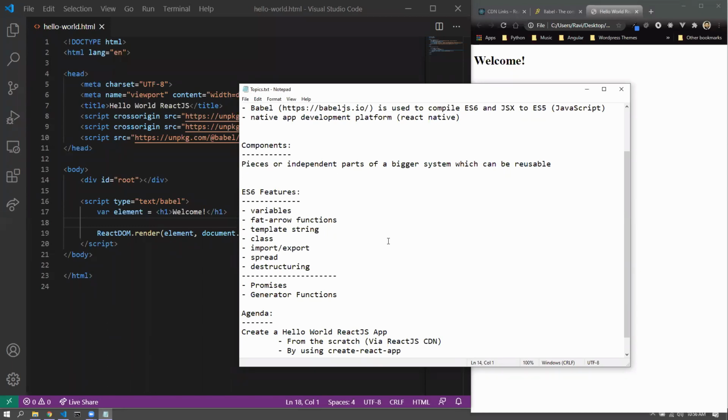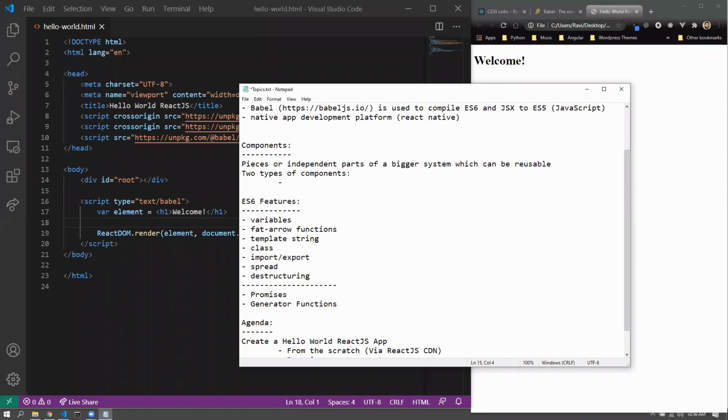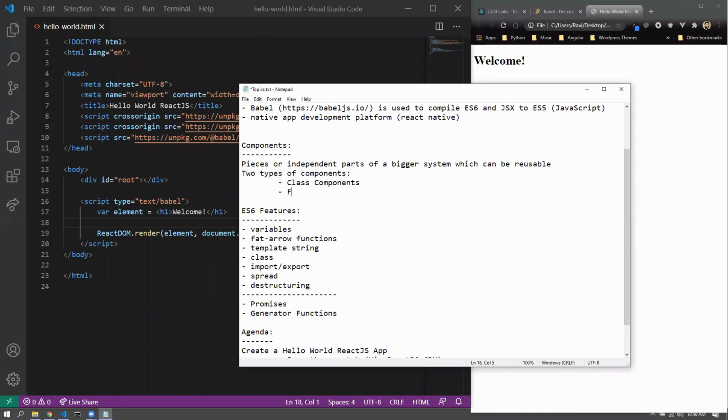All right. And there are two types of components. So now we know what components essentially are, and we'd also be interested in knowing how to code components. There are two types of components in React. One is class components, one is functional components. Functional components are simpler ones.